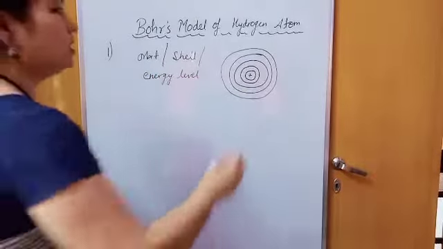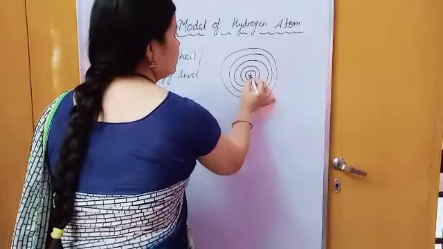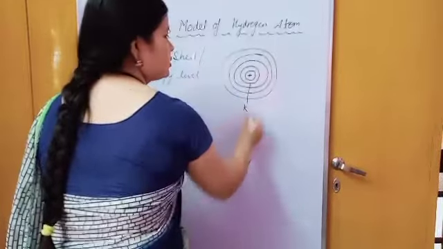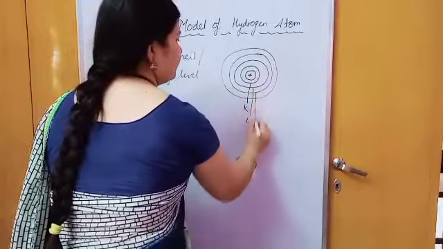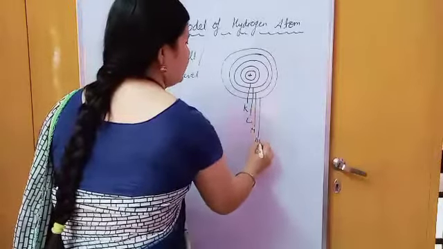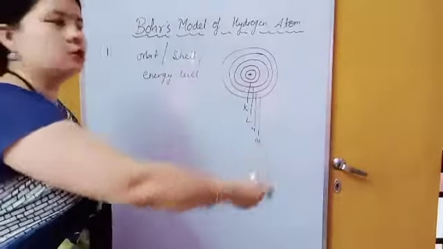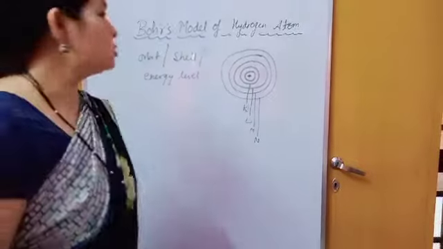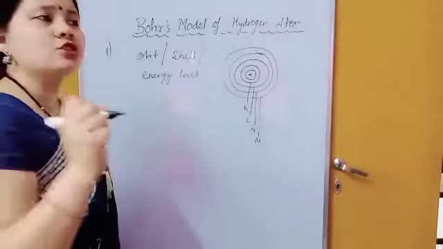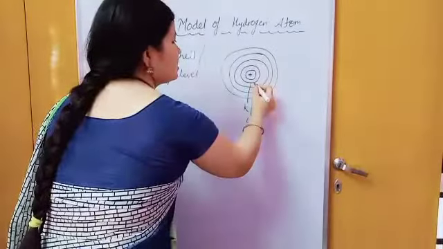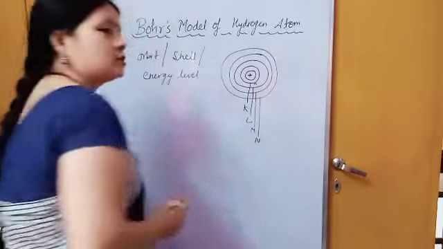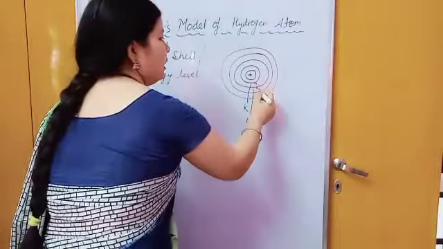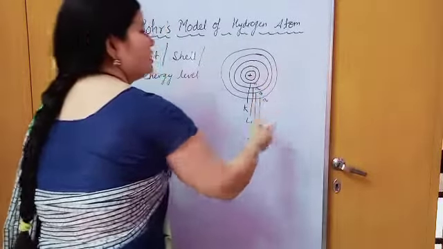Now this is the nucleus, positively charged. The shell nearest to it, the first shell, is known as the K shell. Then come L, M, N, O, P, Q, and so on. So the nearest shell, the first shell, is K, then L, M, N. Now the second postulate is that each shell is associated with a fixed amount of energy. Suppose these are n=1, n=2, n=3, n=4. These are energy levels.